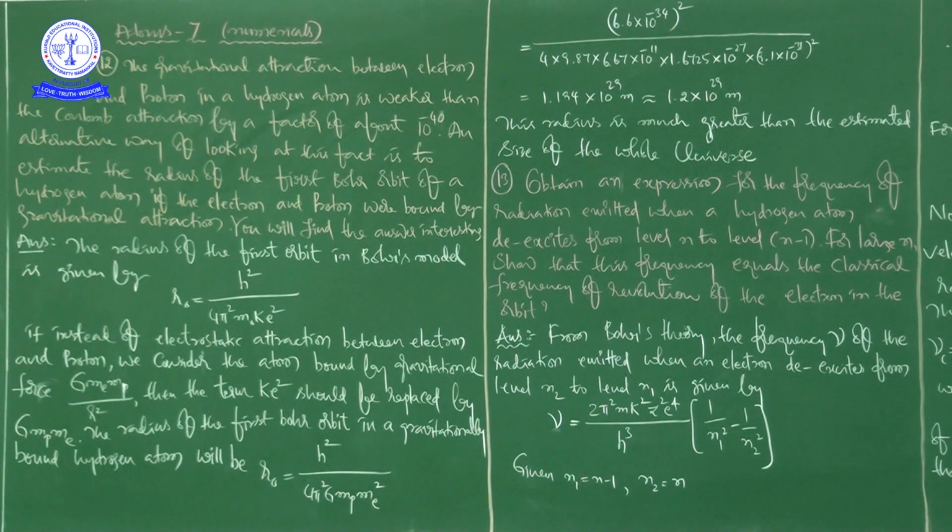So what he is doing is comparing two things, and here itself we are getting both the electrostatic force and the gravitational force. The gravitational attraction between electron and proton in a hydrogen atom is weaker than the Coulomb attraction by a factor of about 10 to the power of minus 40. So we had this before, right?